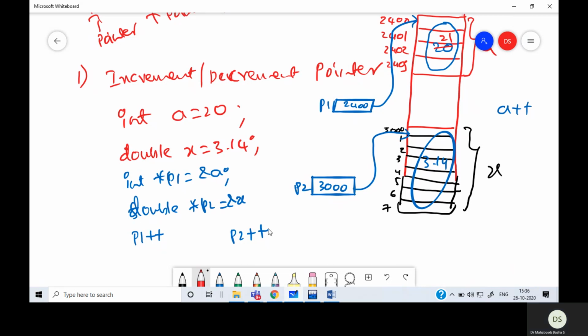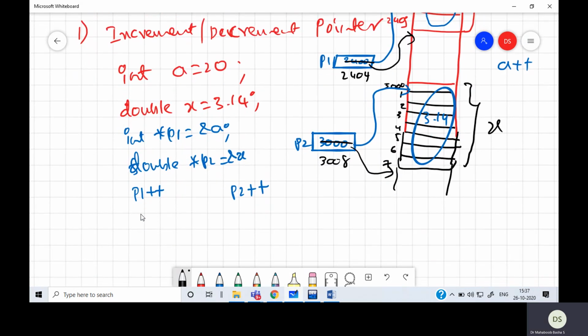So when I increment the pointer, it is not incremented by 1, it is incremented by the size of the data type the pointer is pointing to. Here the size of the data type is 4, so this becomes 2404. Now if I increment this, because it is 8, it becomes 3008, because the next variable of the same type is going to be present there.